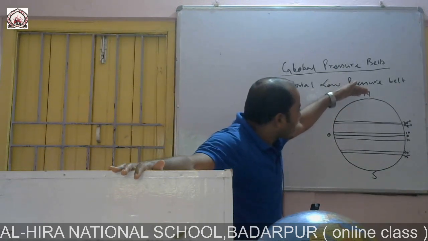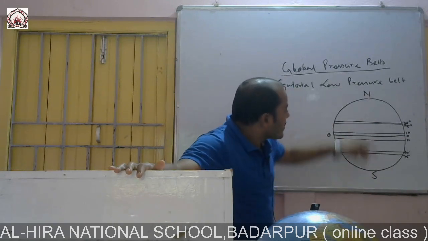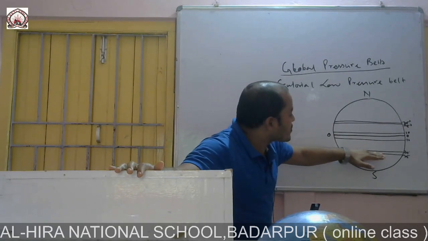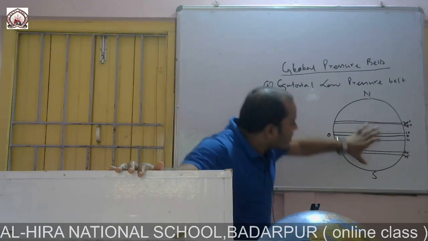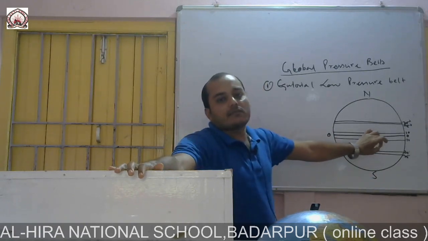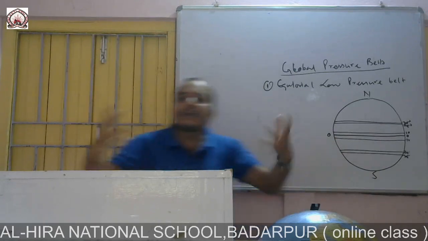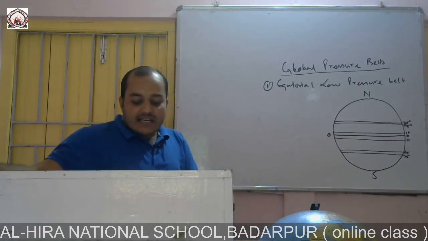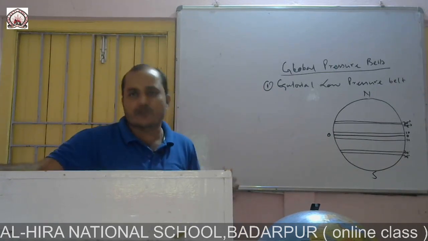Cold air comes from the north and the south pole, and from the equatorial region also the air moves towards this subtropical high pressure belt. Both the air meets here and creates high pressure. Because of this high pressure in the middle also.